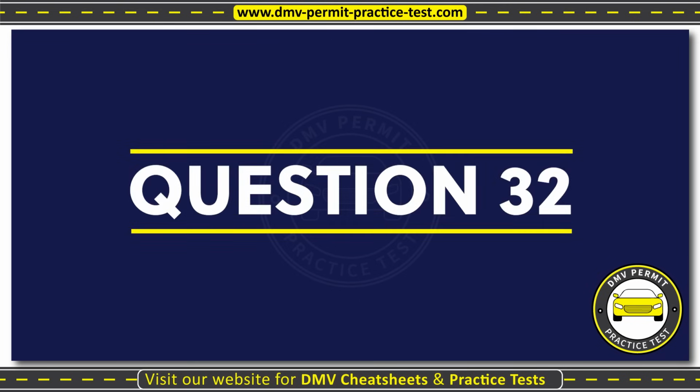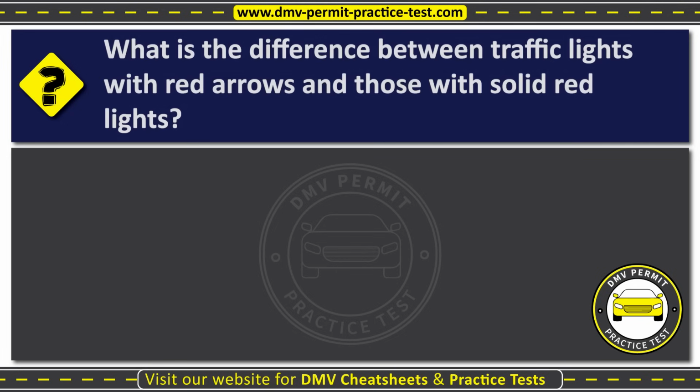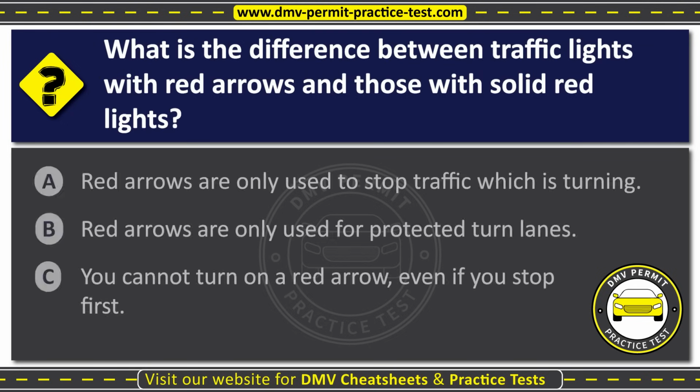Question 32. What is the difference between traffic lights with red arrows and those with solid red lights? Option A, red arrows are only used to stop traffic which is turning. Option B, red arrows are only used for protected turn lanes. Option C, you cannot turn on a red arrow even if you stop first.